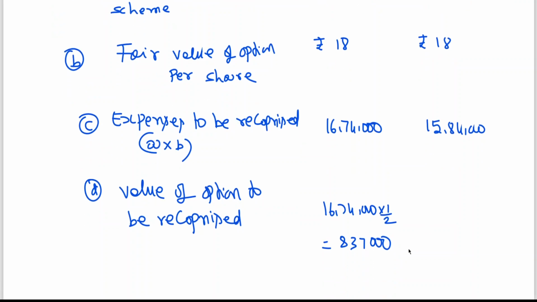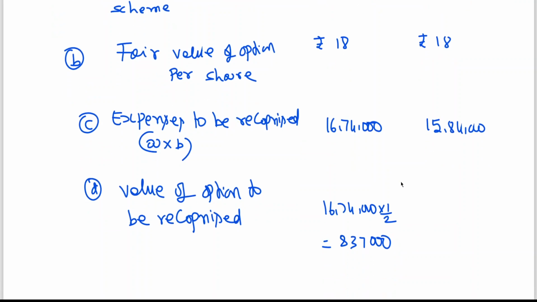Then the value of option to be recognized is equal to 15,84,000, which overall you have to recognize, minus 8,37,000, because this is the first year it has been recognized.